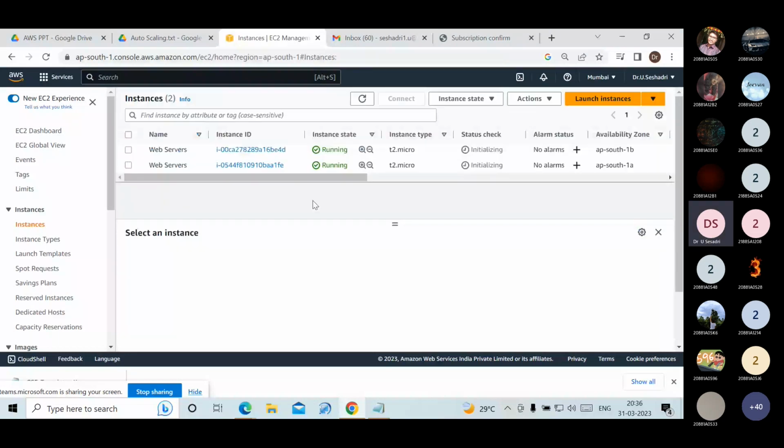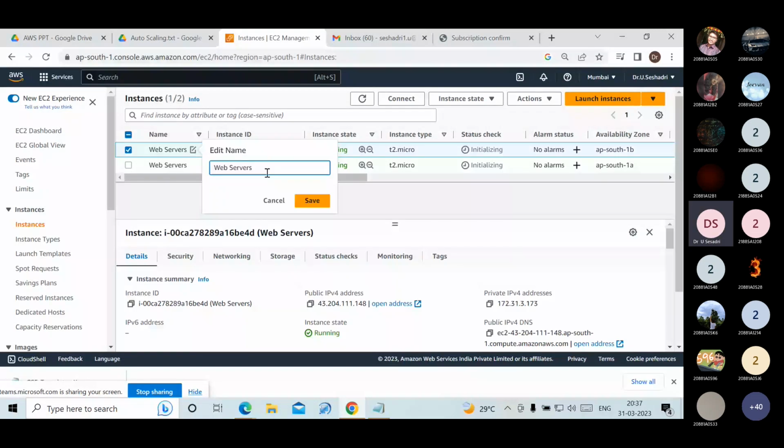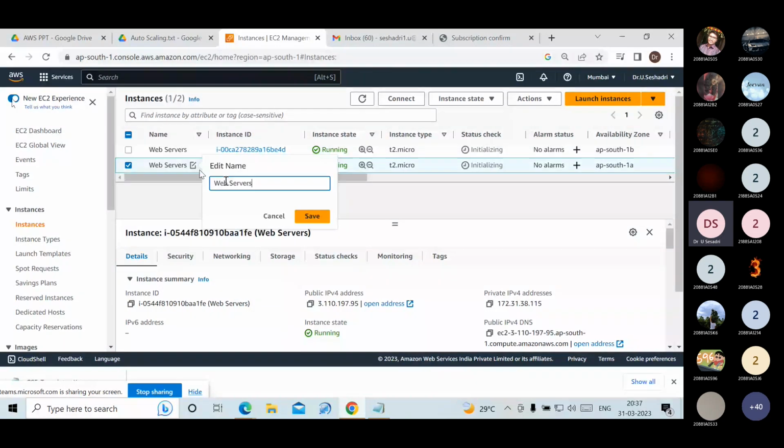Am I creating any instances right now? No. The two instances will be launched with the same name. If you want to change that, this is Linux Web Server 1, this is Web Server 2; you have to give the name. The instance ID is different. Both the instances are running. Why? Because